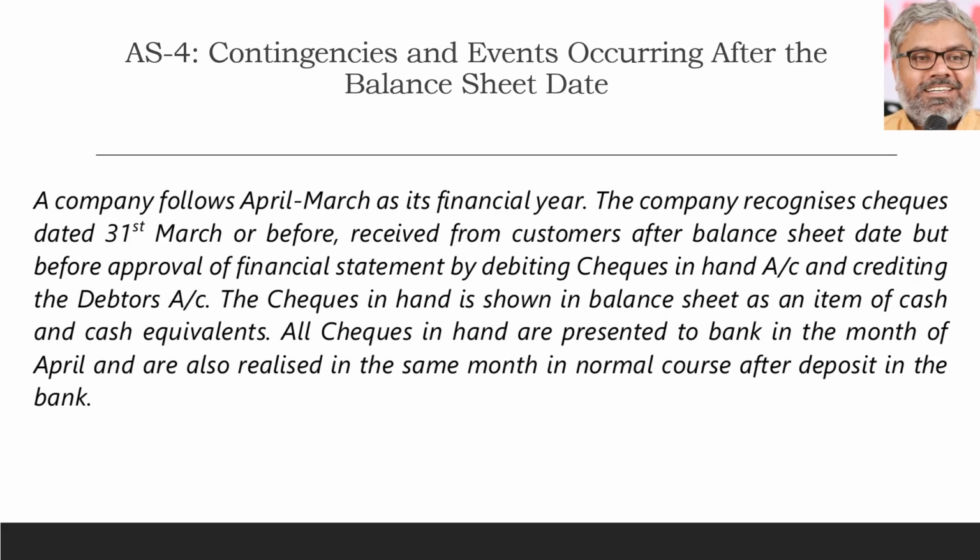Let us look at some of the questions and understand what could be the possible answers according to AS 4. The first question: a company follows April-March as its financial year.